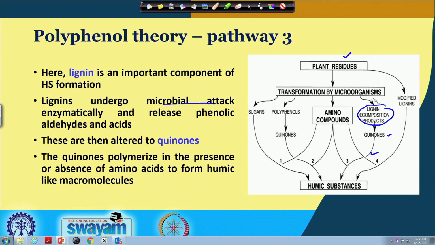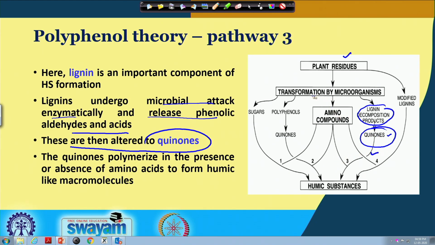Although lignin is highly stable against microbial attack, sometimes it is also attacked by microorganisms enzymatically and releases phenolic aldehydes and acids, and these are altered to quinones. Whatever phenolic aldehydes and acids are produced due to the decomposition of lignin are altered to quinones, and the quinones basically polymerize in the presence and absence of amino acids.